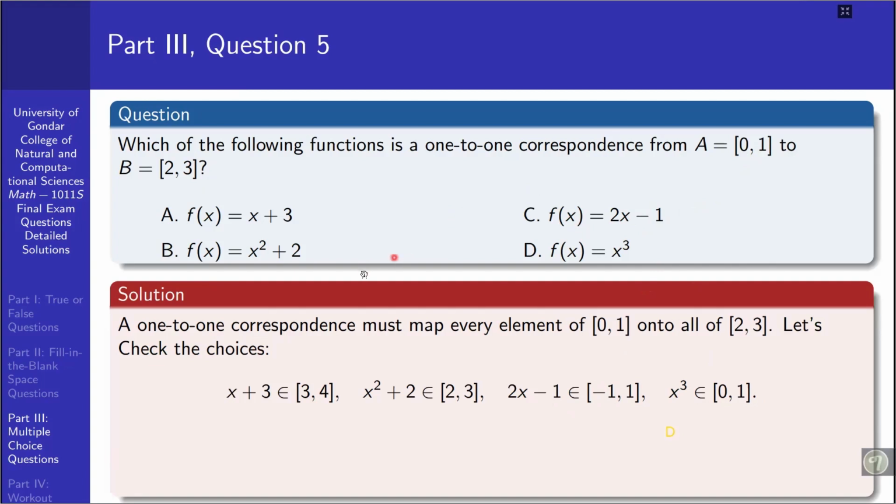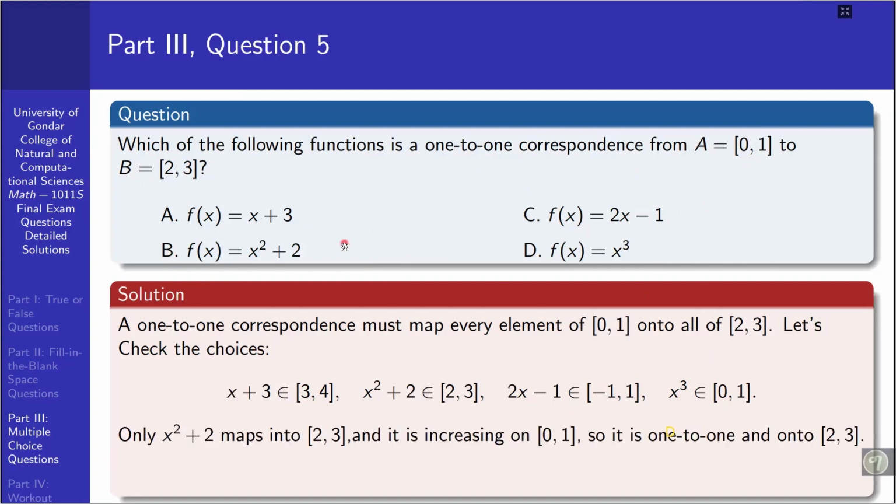So the one-to-one correspondence from A to B is only option B, so the answer is B.